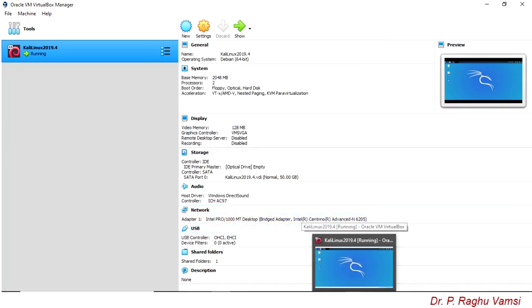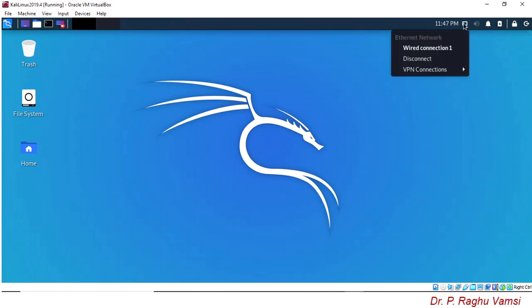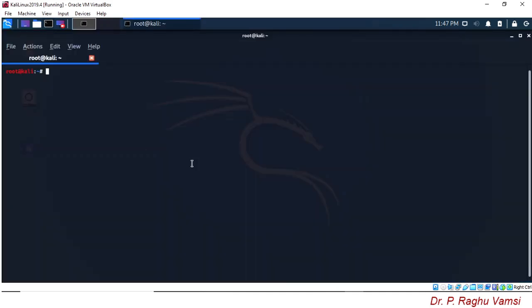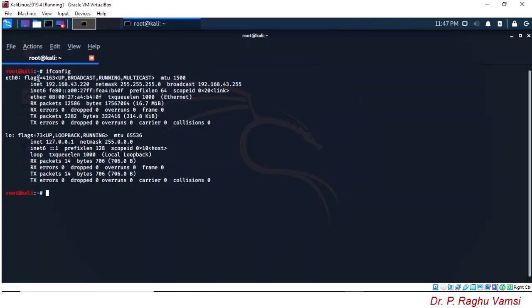Now you open the Kali Linux. Once you disconnect from the network and connect back, open the command prompt. Now you check the IP address. What is the IP address of the Kali Linux? In order to check the IP address, we need to use ifconfig in case of Linux. In case of Windows, ipconfig. Look at it, it was changed. Previously, we found the IP address as 10.0.2.15, but now it is 192.168.43.220.